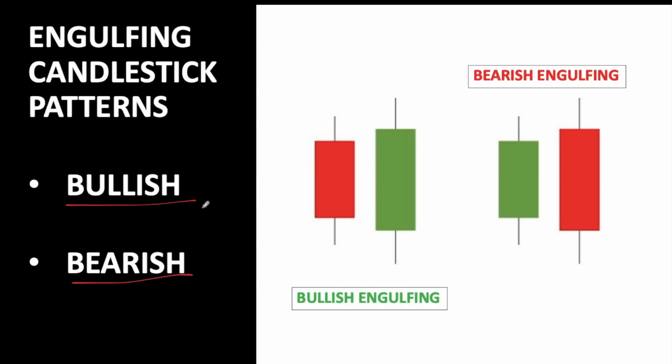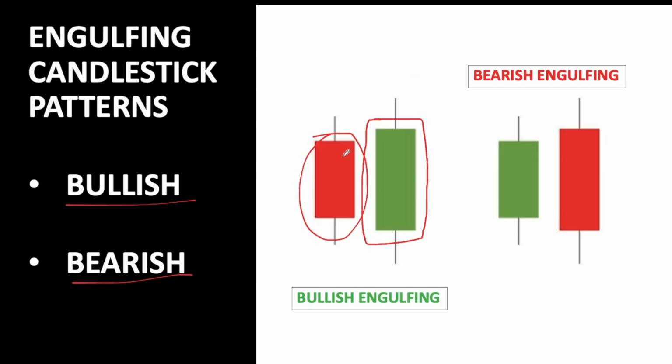Now we'll discuss bullish engulfing. A bullish engulfing pattern is made of a shorter red bar like this, then the second candlestick, which is the green one, engulfs the first candlestick.